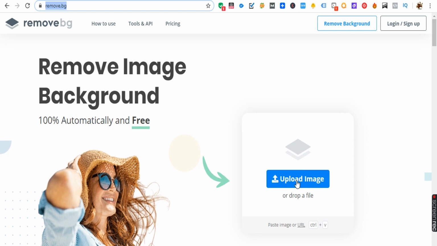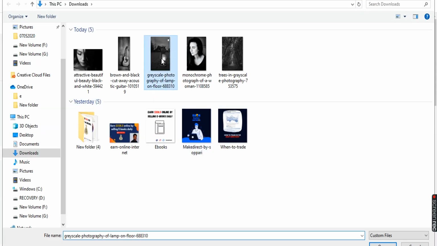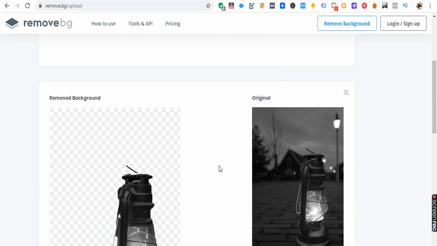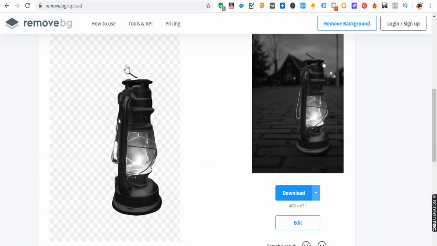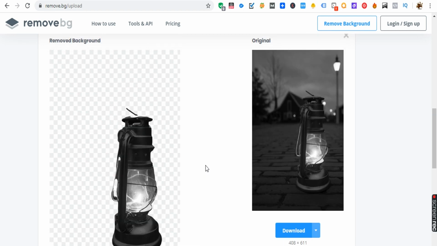So just click on upload photo. I'm going to upload the same lamp photo, and I'll show you exactly how it would be done. See, you can see only the lamp has been kept and the background removed from the image. So you can easily download it over here. You can download the full image or the preview image, anything, and you can directly give it to the people who have asked for the background removal in the strategies I will be showing you now.